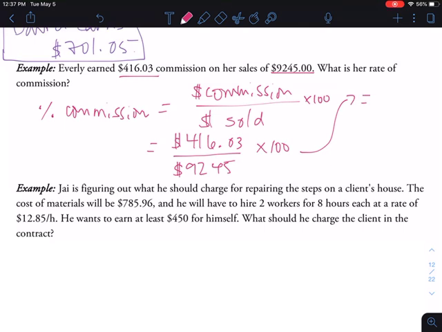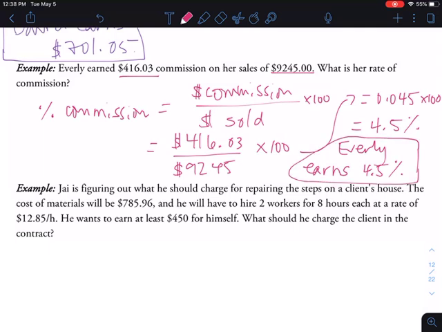Okay, so $416.03 divided by 9,245 is going to give me 0.045. And then we're going to multiply that by 100. So that's going to give me 4.5%. Okay, so then our final sentence answer will be Everly earns 4.5%.